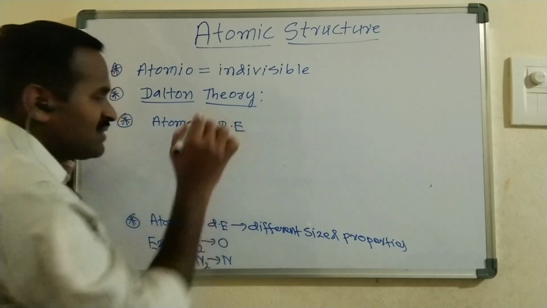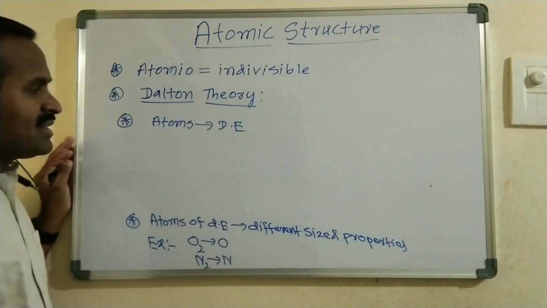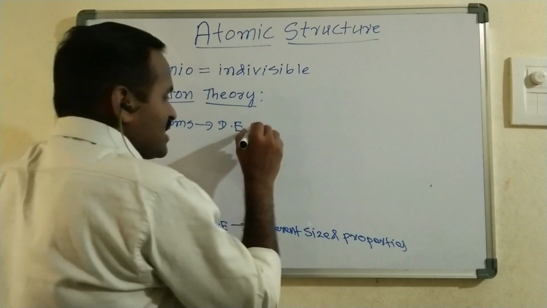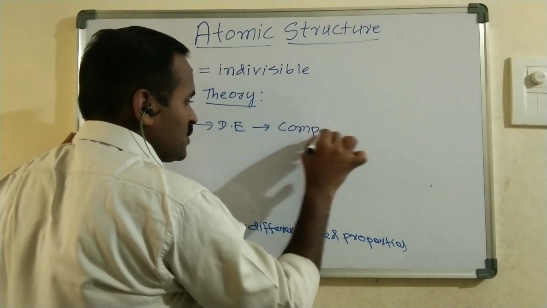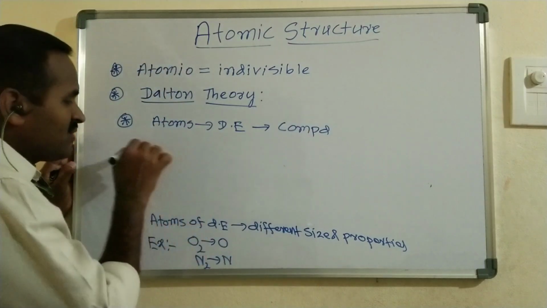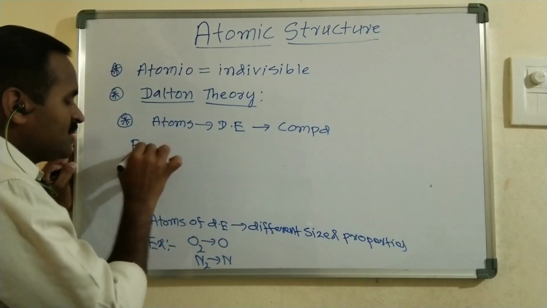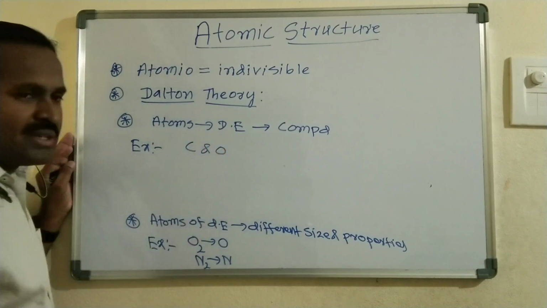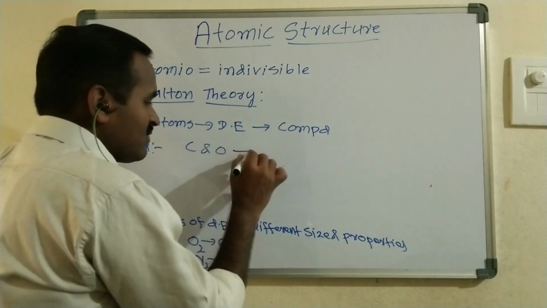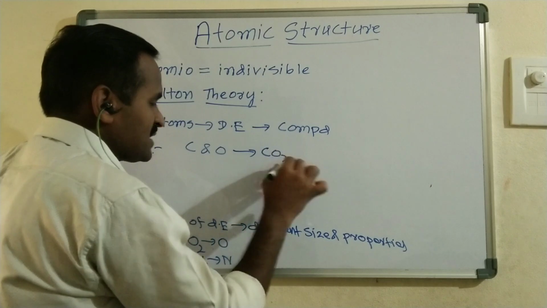These atoms of different elements can combine, and a compound is going to be formed. Suppose I take one example here: carbon and oxygen can combine and form carbon dioxide.